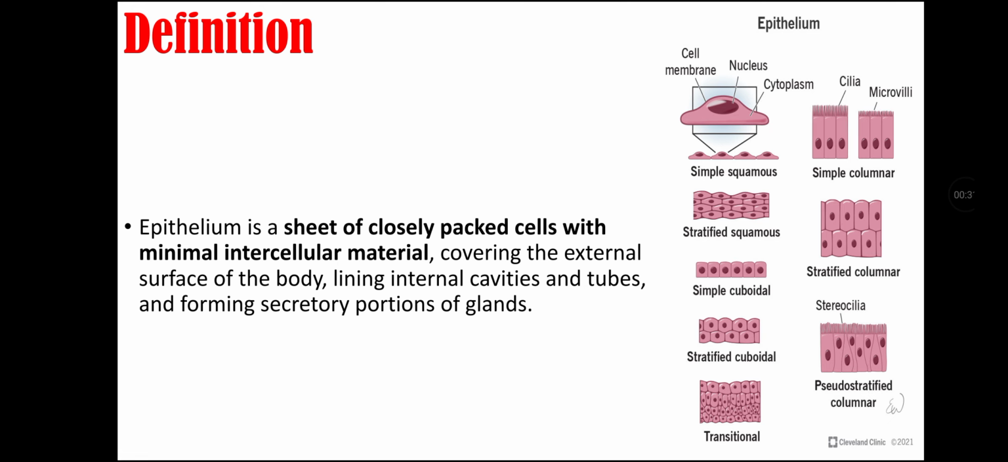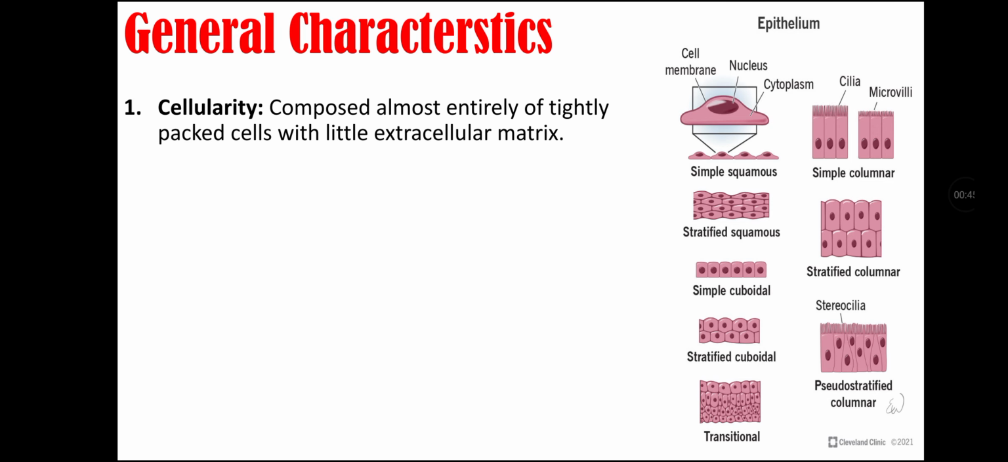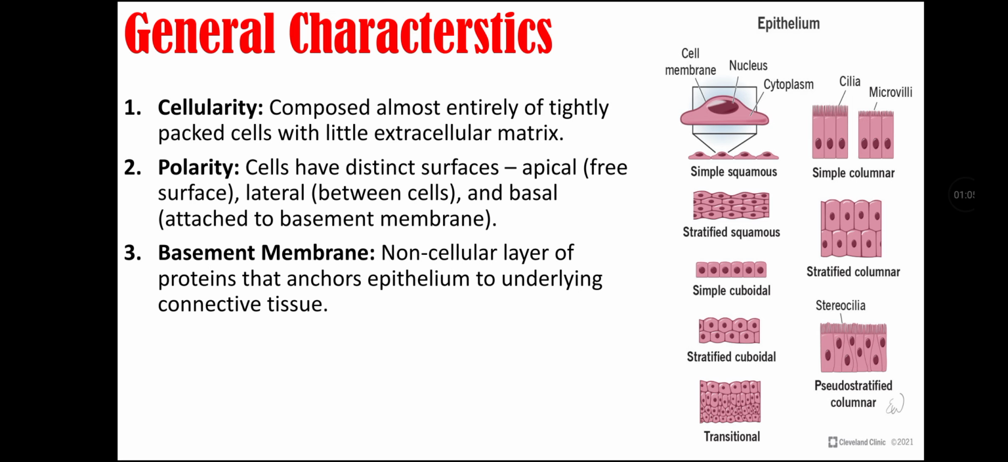Definition of epithelium. Epithelium is a sheet of closely packed cells with minimal intercellular material that cover the external surface of the body, line internal cavities and tubes, and form the secretory portion of glands. General characteristics of epithelium. First is cellularity, as epithelium is composed almost entirely of tightly packed cells with little extracellular matrix. Second characteristic is polarity, as cells have distinct surfaces: the apical surface, that is the free surface, the lateral surface that is present between cells, and the basal surface that is attached to the basement membrane.